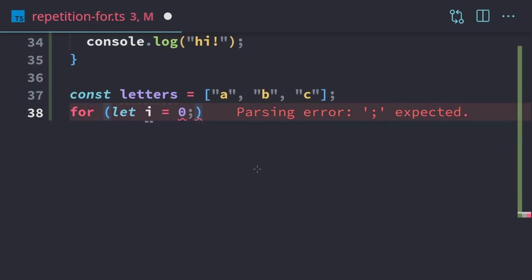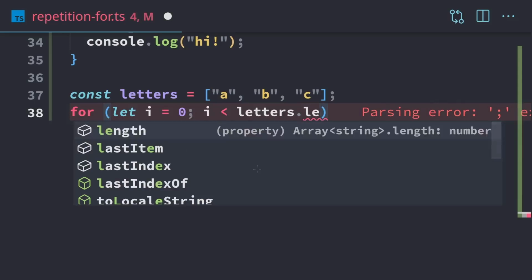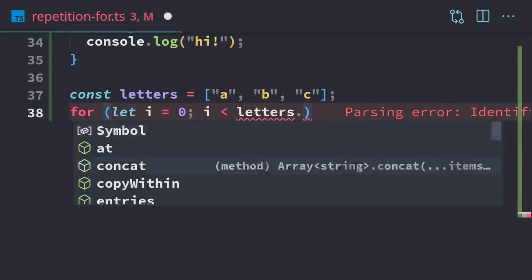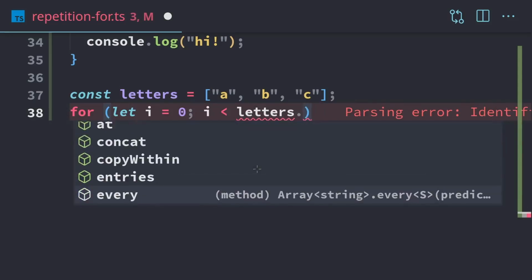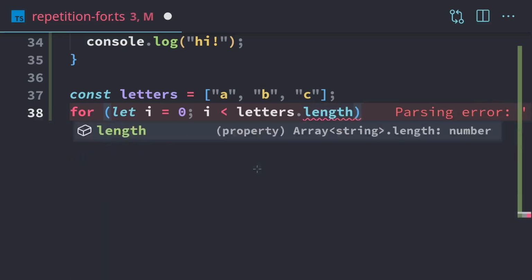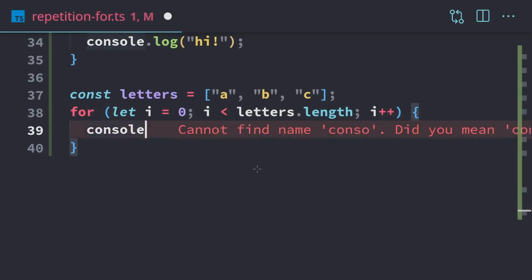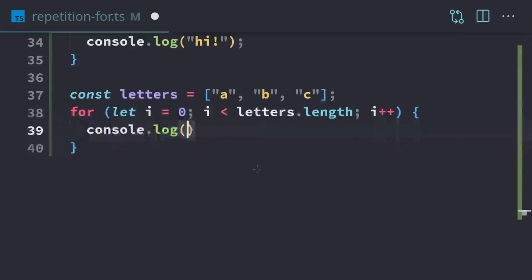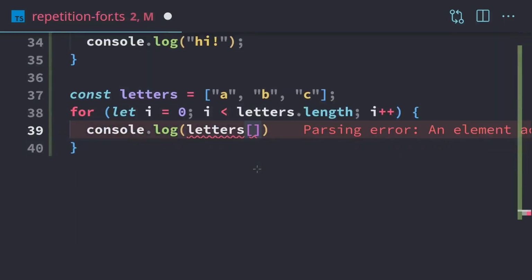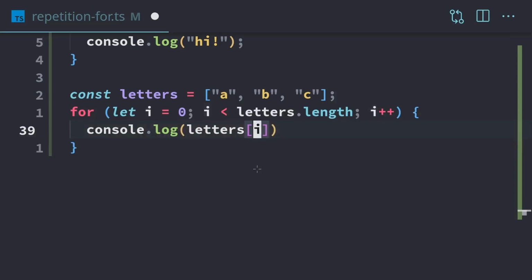So we'll start at 0 because arrays start at index 0. And as long as i is less than letters, we can use dot length. Remember with TypeScript, when we hit dot, we get everything available. So to access the total number of elements within the array, we use dot length. And then we just increment. Then we can print out everything within the array. We can do a console.log, access the array, and then use index i, which is going to update on every iteration of the loop. That will print out A, B, and C.